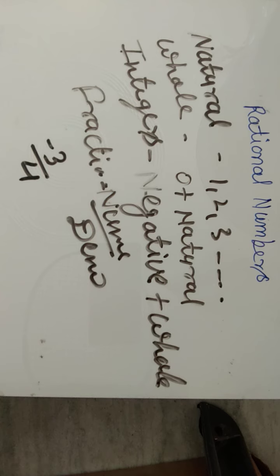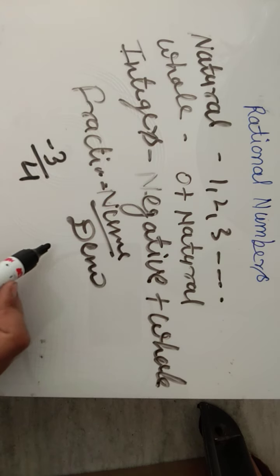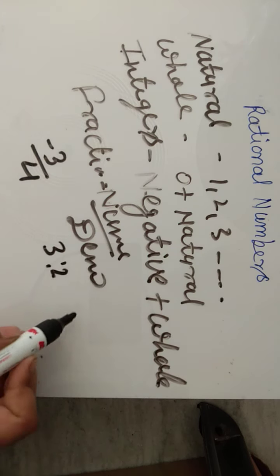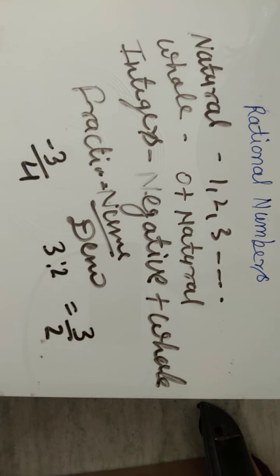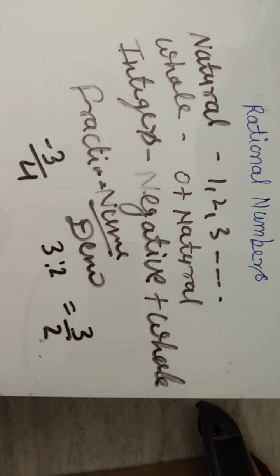The term rational number comes from ratio. How do we write a ratio as 3:2? It can also be written in the form of 3 upon 2. So the term rational number comes from the ratio. Now we will discuss the definition of a rational number.